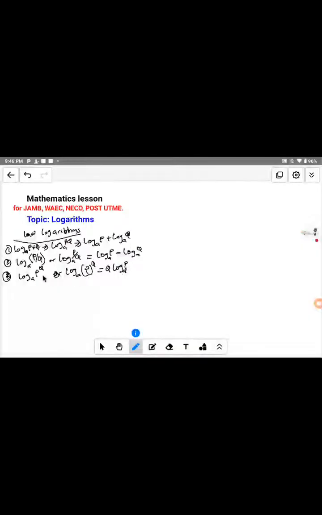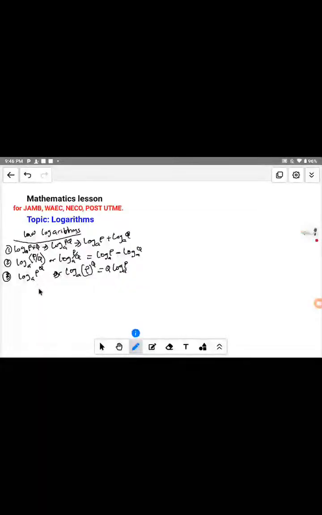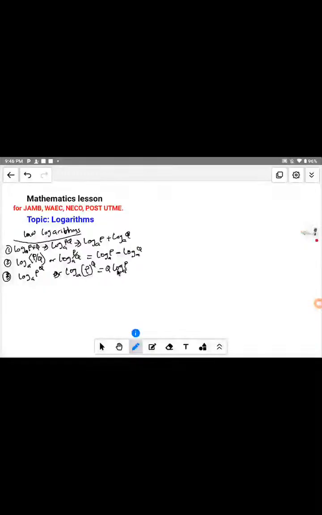When you have an expression like this, it is called the power law of logarithm. Do we get it now? This Q will come to the front. If you have any expression as the index here, it will come to the front and multiply by this logarithm, and the P and the base A are written back. So if you have an expression like this in mathematics, this will be the solution. I hope you are following the class.